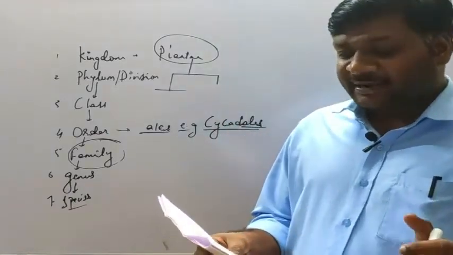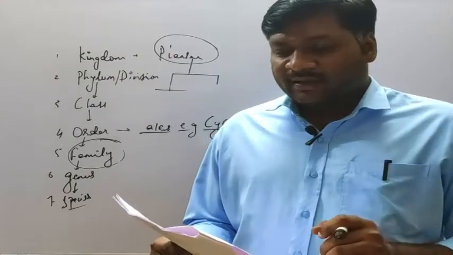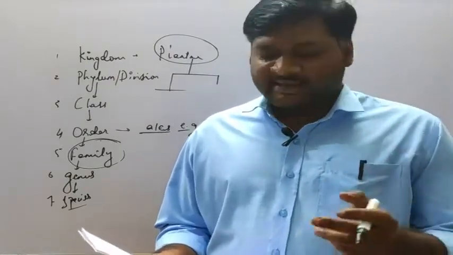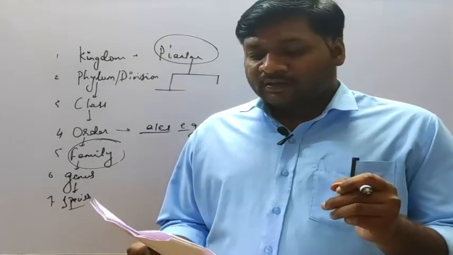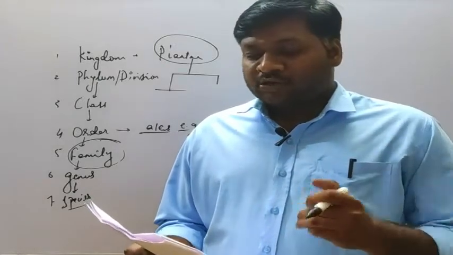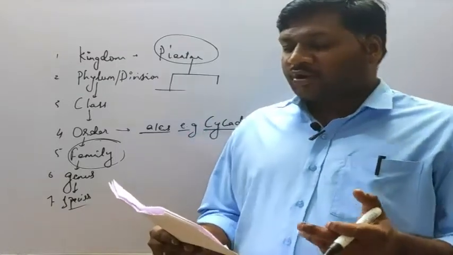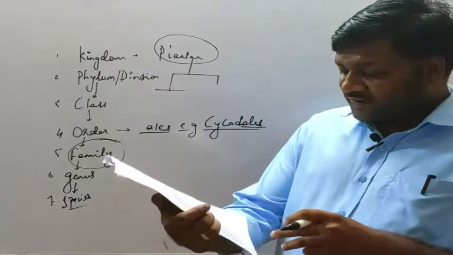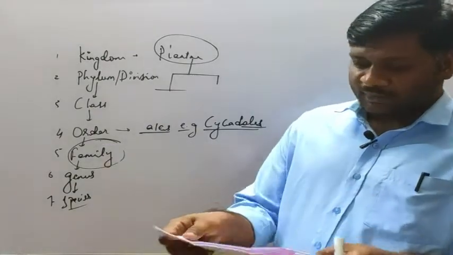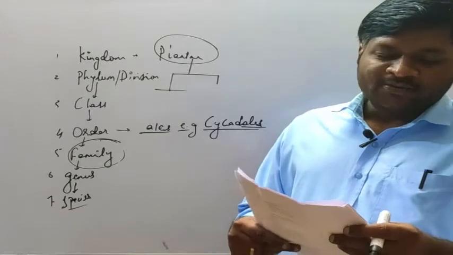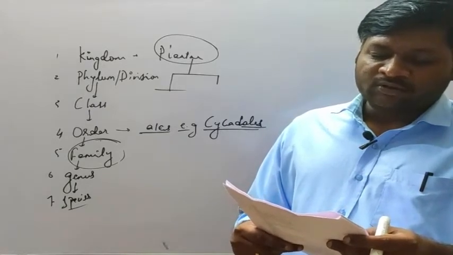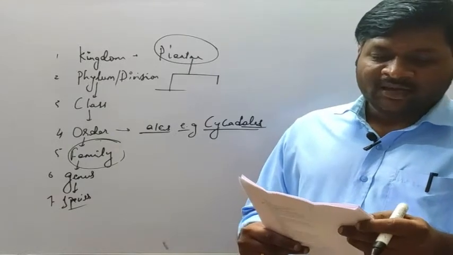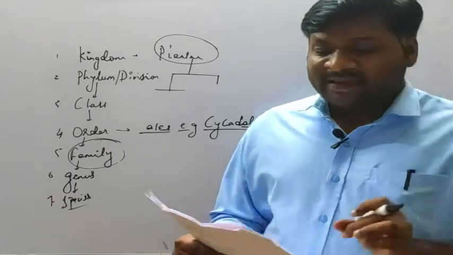Statement 3, the system of naming with two components, that is binomial nomenclature, was proposed by Carolus Linnaeus. Yes, and statement 4, zoological names are based on the International Code of Zoological Nomenclature. So we have to consider which ones are correct. Options are given. Option A only 1, option B both 3 and 4, option C only 4, option D all of these. Okay. So option B is the correct one.